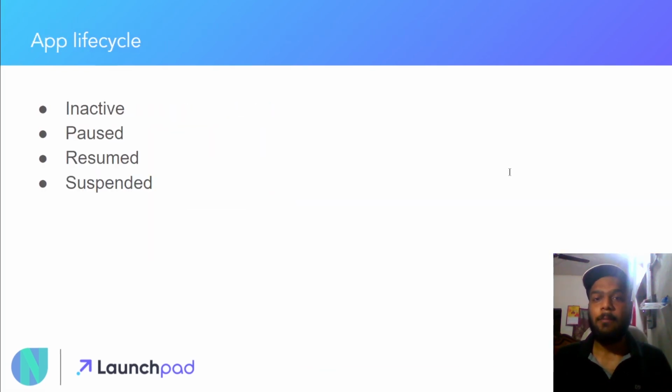Now talking about the app lifecycles which are present. Basically, there are 4 different types of observable events. The first one is inactive. The application is classified in the inactive state when it is not receiving any user input.